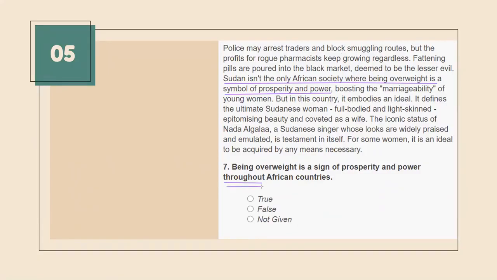So your correct answer is not given. Try to understand the exact complete meaning of the sentence. First of all, you need to find the location, and the majority of the students must have found it. But after that, understanding of that sentence is important.